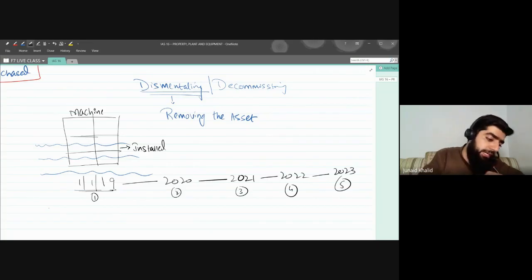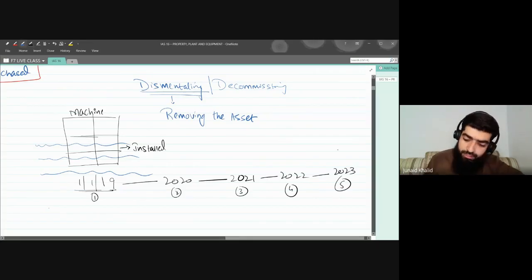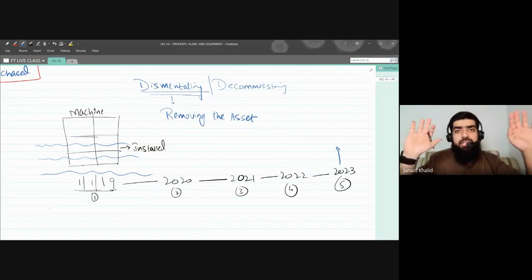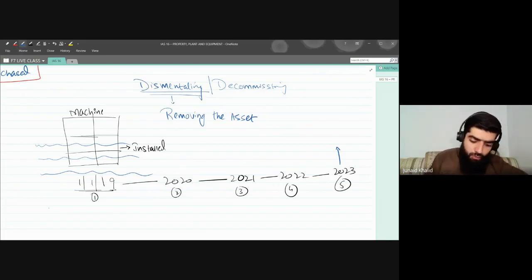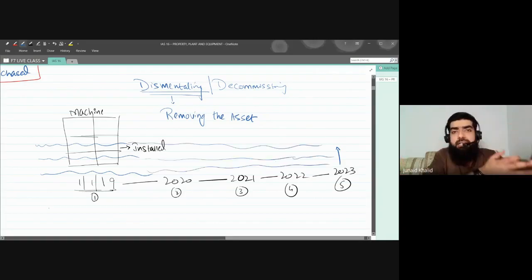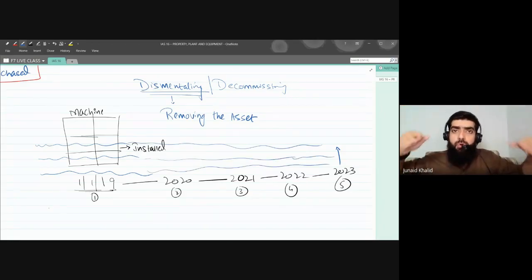So what we have to do is, after a period of 5 years, in 2023, we will be dismantling the asset. We will be removing that asset. Why? We have bought that machine, and the life of that machine is around 20 years. We'll not be discarding that machine after the 5 years. If there is no oil in the sea after the 5 years, definitely we are not going to discard that machine. We will dismantle that asset, and we will install that asset somewhere else, so that we can explore oil from that particular place or area.